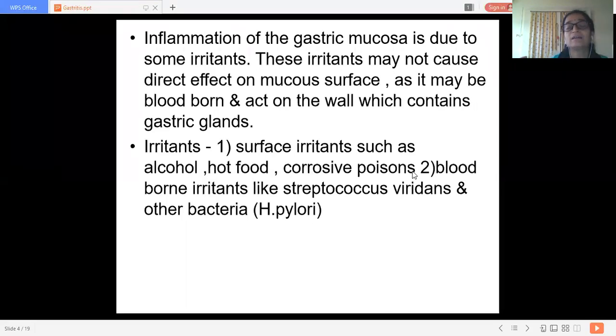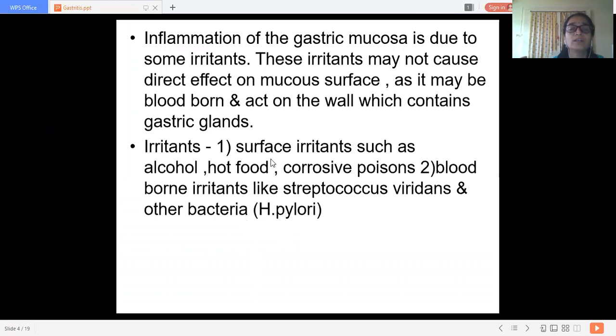And the second part is blood-borne irritants. They are like Streptococcus viridans and other bacteria like H. pylori, Helicobacter pylori. It has a very important role in gastric inflammation, gastric ulceration, or peptic ulceration. So in case of inflammation, it takes a leading part in this whole process.